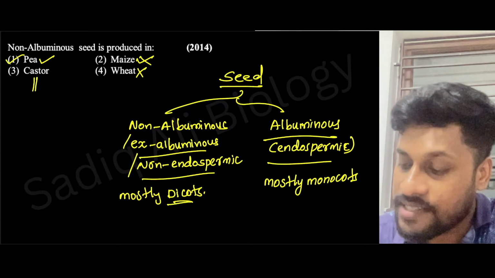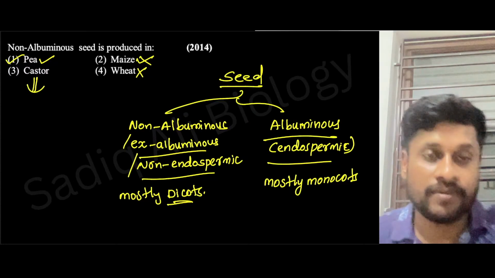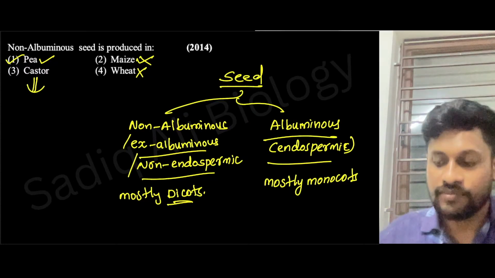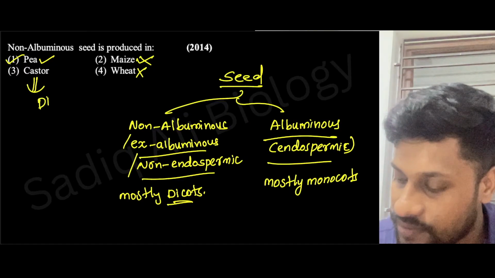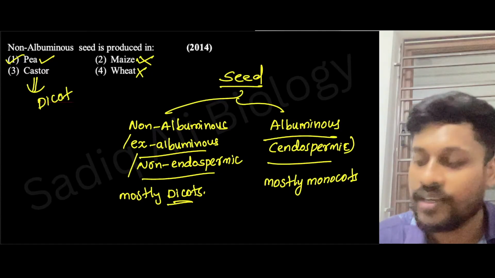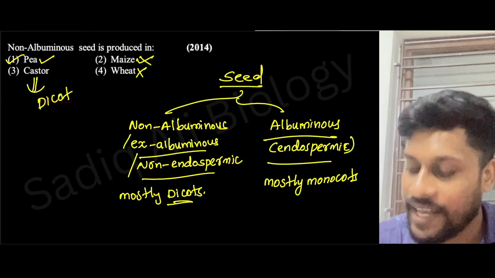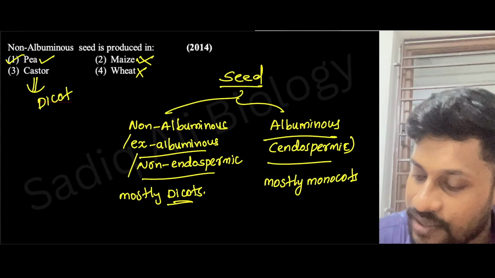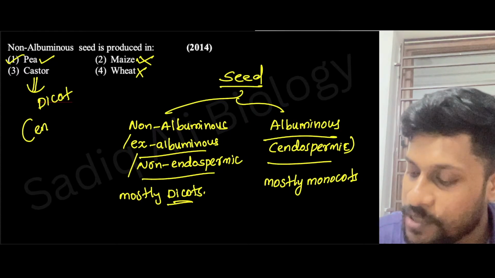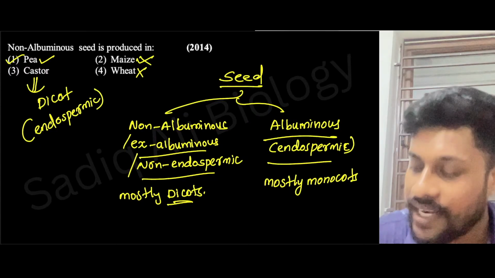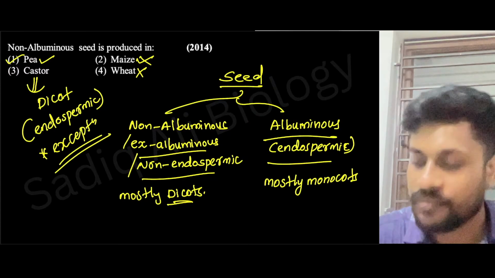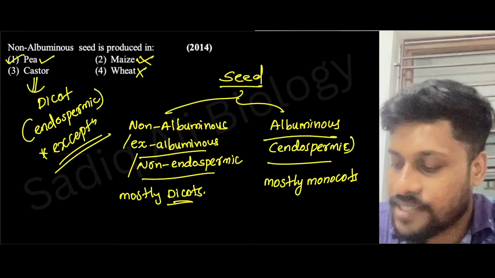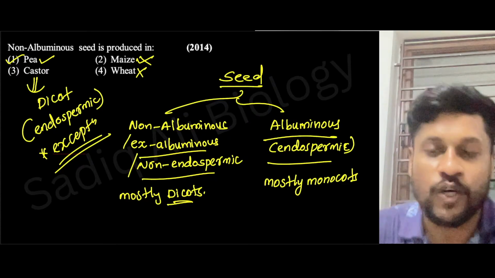Now what about castor? Monocot or dicot? Actually, castor is a dicot. Generally, dicots are non-endospermic, but castor is an endospermic dicot. It is an exception.